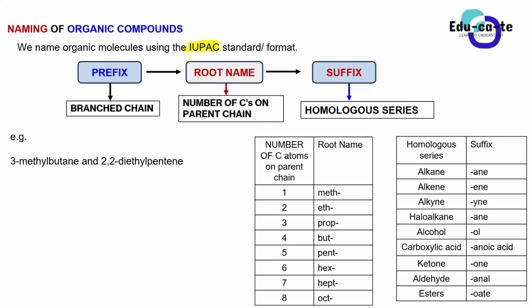In case you want to do chemistry at a later stage, maybe chemical engineering, majoring in chemistry, or a Bachelor of Science in Chemistry, you would have to know how to name compounds using the IUPAC standard, because these are the compounds we use each and every day. For example, you drink pills, and pills contain aspirin. Aspirin is an organic compound. You put vinegar on your French fries or chips. Vinegar contains an organic compound, ethanoic acid, because ethanoic acid is found in vinegar.